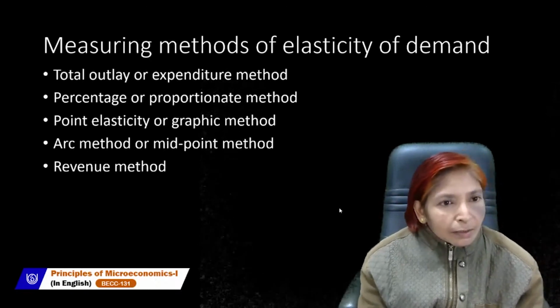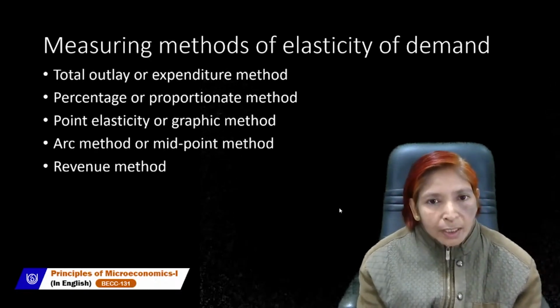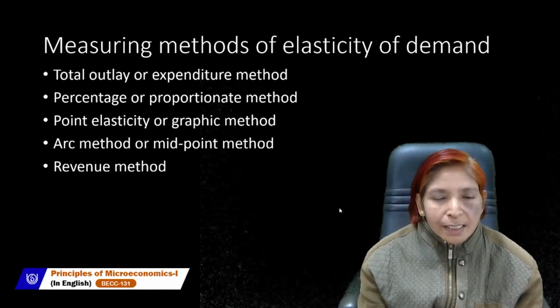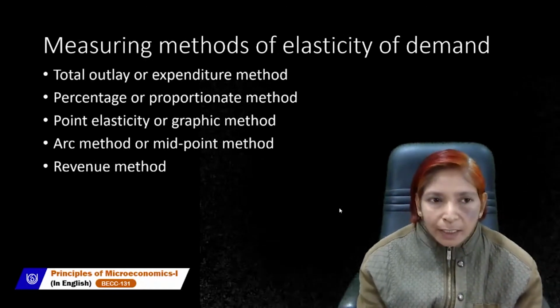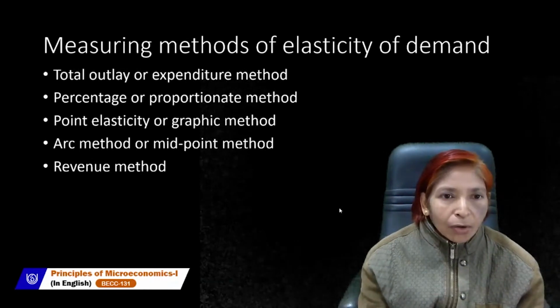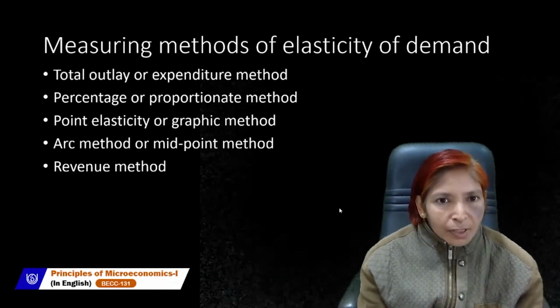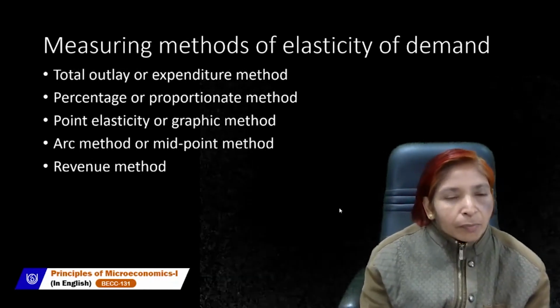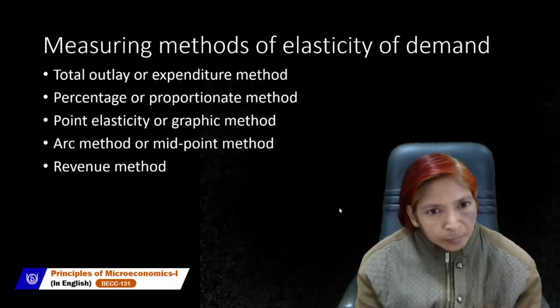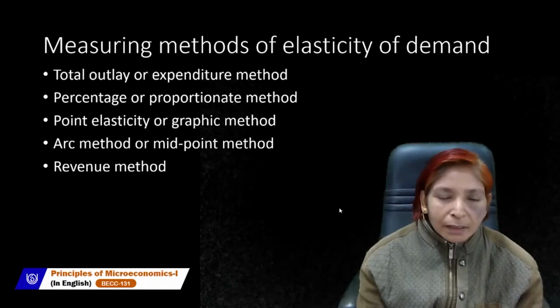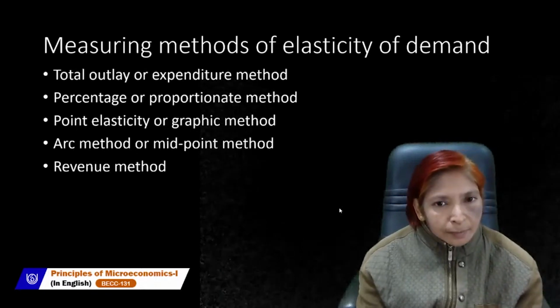These methods are: one is the total outlay method, which is called the total expenditure method. Outlay means expenditure. Total outlay or total expenditure method is the first method. By using this method, we can measure elasticity. The second method is the percentage or proportionate method.